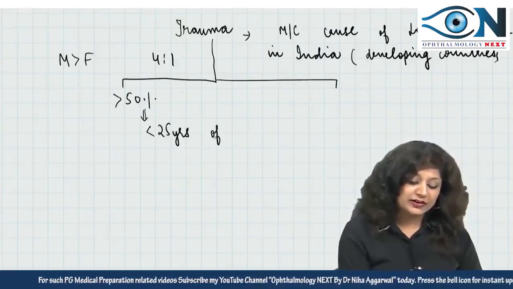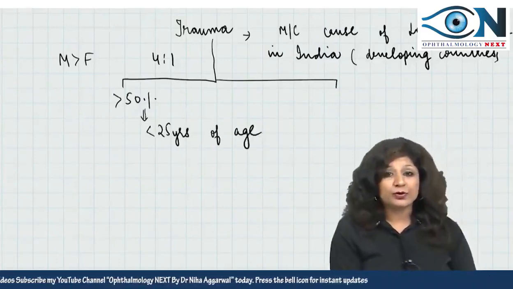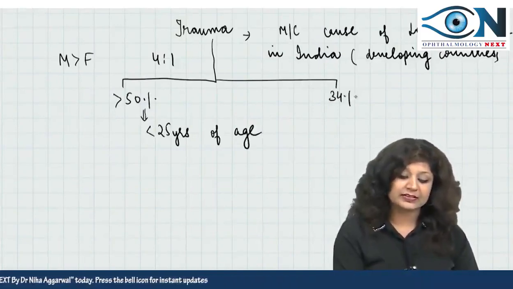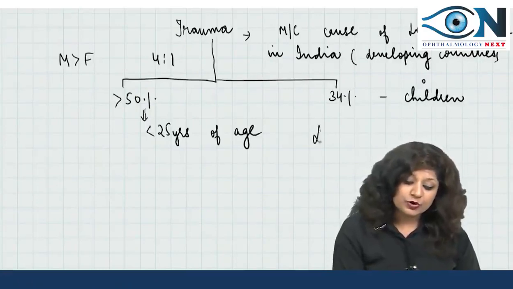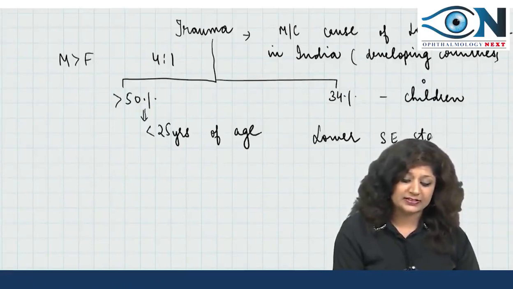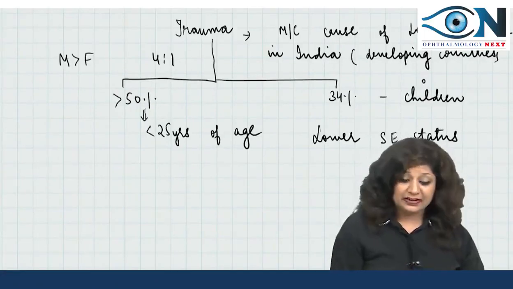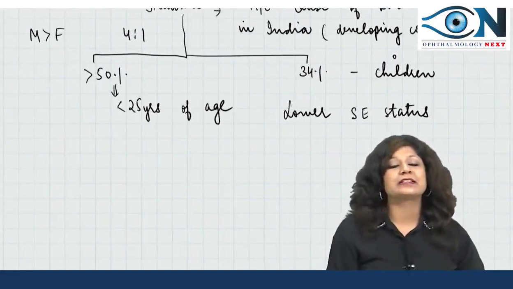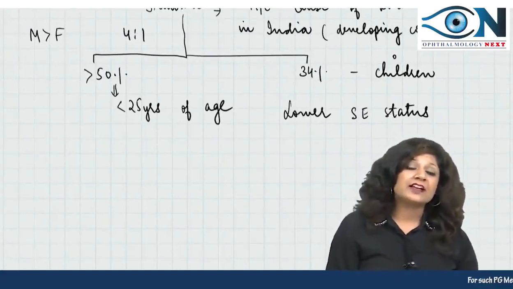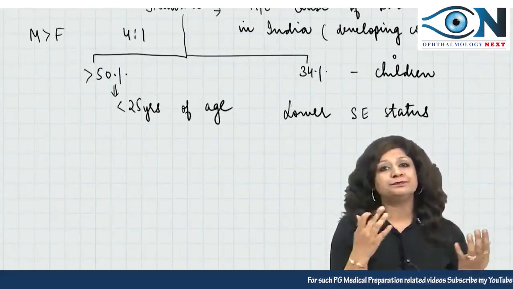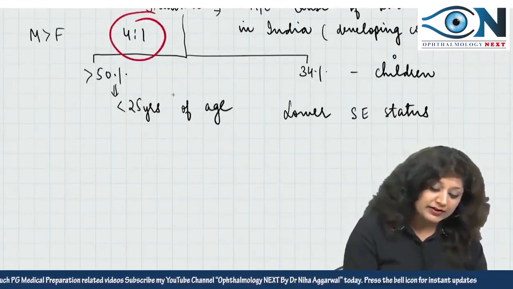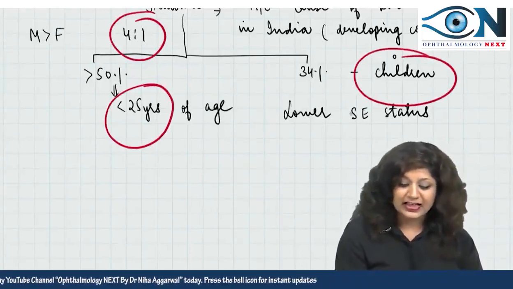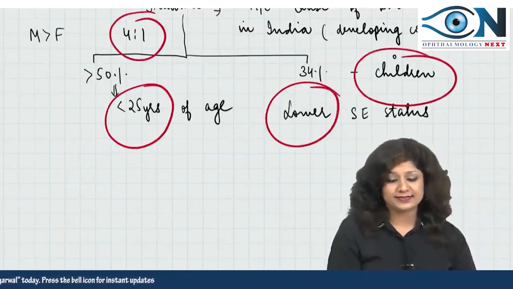So in children and young adults it is more common; about 34% occurs in children. A survey also showed that it was more common in lower socioeconomic status, with less awareness and less personal care. These are the important data from Indian statistics: more common in males, in the younger age group and children, and in the lower socioeconomic status.